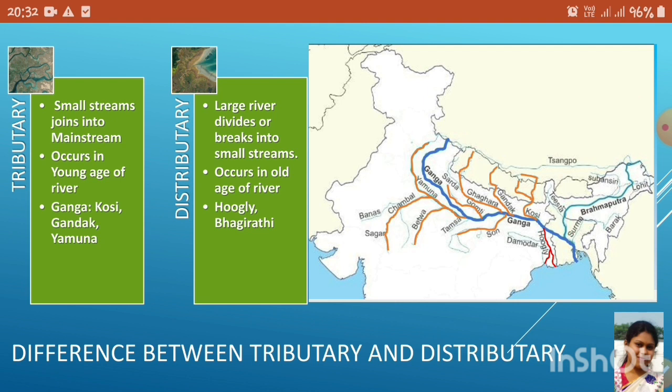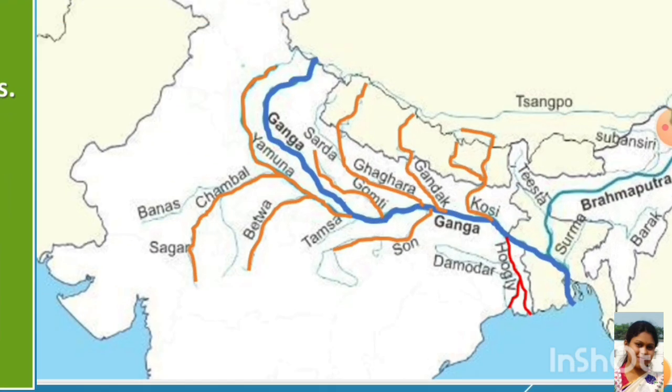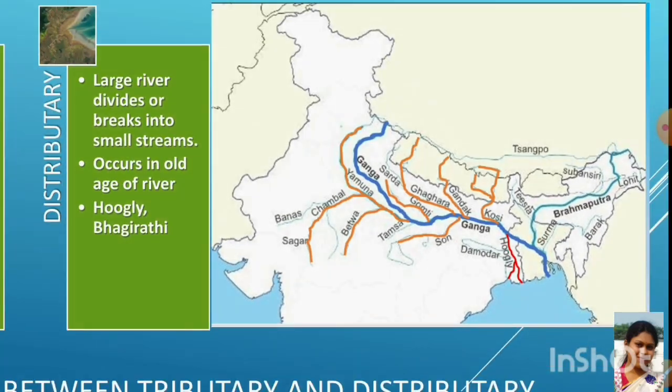As an example, here is the map of India, and this is the Ganga river mainstream. The blue indicates the mainstream of the Ganga river. What are the tributaries of Ganga? Chambal, Betwa, Son, Ghagra, Gandak, Koshi are the tributaries of Ganga. And the distributaries are Hooghly, Bhagirathi, etc.